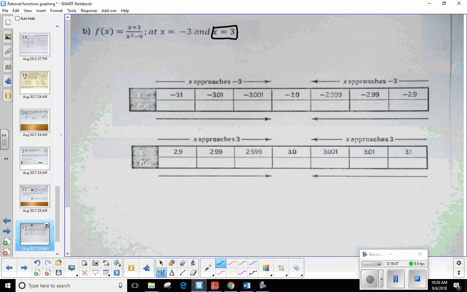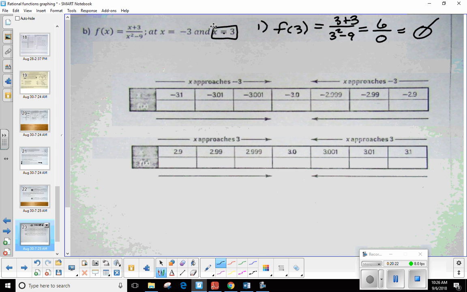Okay. So what is step number 1 again? I always forget. What do I want to do with the continuity test? There you go. That's the first step. I simply want to plug in the value of x we're interested in. So for step 1, does f of 3 exist? Well, let's see. x plus 3 would be 3 plus 3 over x squared minus 9, 3 squared minus 9. So that looks like it's going to give me 6 over what? 0. Okay. So we have a problem already.